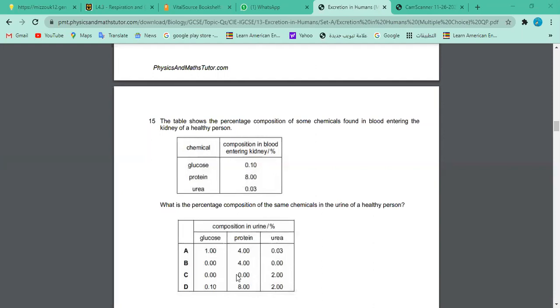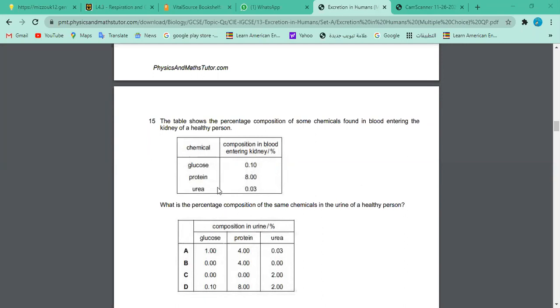But now look at the other parameters. Glucose should not be filtered. Even if it is filtered, it should be reabsorbed. Protein should not come in the urine at all. So Nabil, you got this point now? Yes, sir, I got it. Okay, Hala, thank you so much. I like this analysis. Always don't jump to the answer. Nabil, your way is absolutely okay. There's no problem in it.